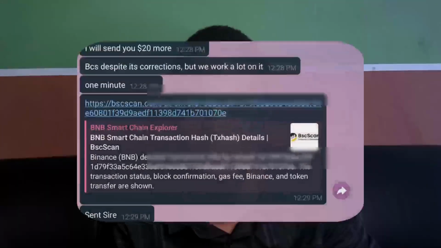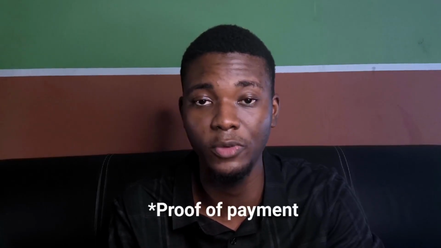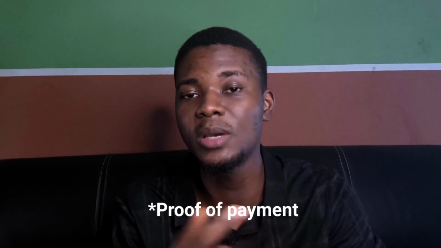For example, whenever my client pays me, the client I designed for, when we do transfers now in Naira, we send something called proof of transaction, POF I think. So we send proof of transaction to the person we send the money to, like screenshots and all that. But in Web3, you send the link, because everything is recorded in the blockchain. That link is automatically generated when you send the money. So just send the link, and the person will go and confirm.